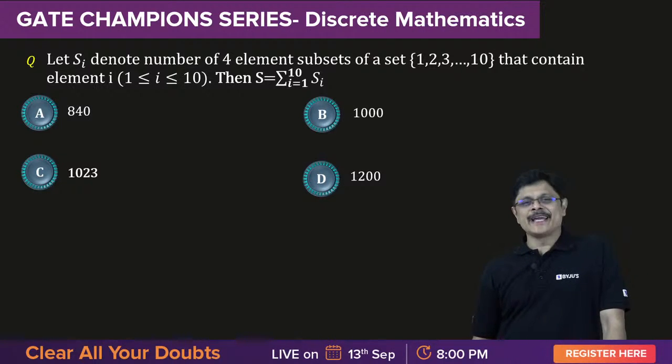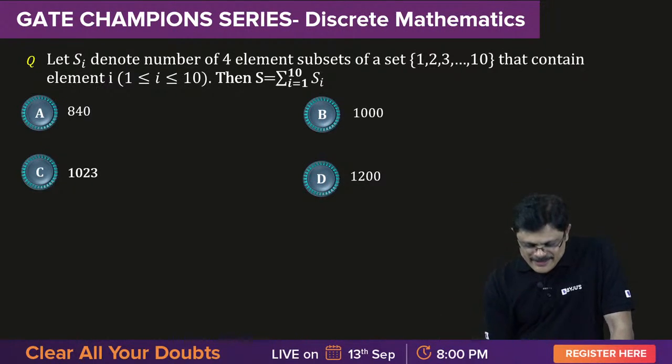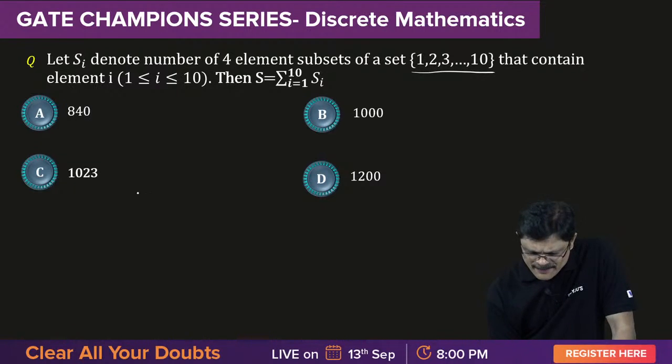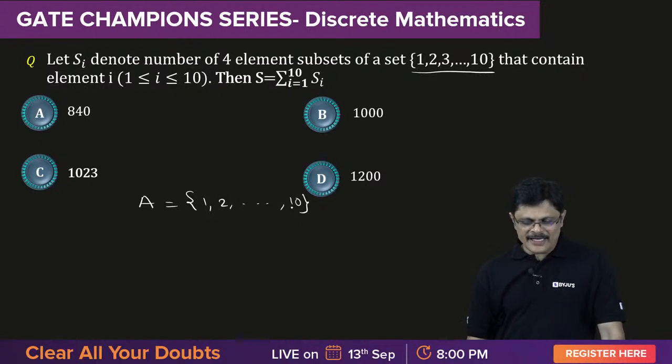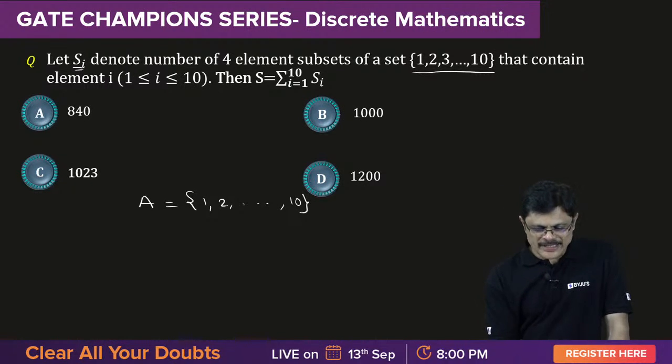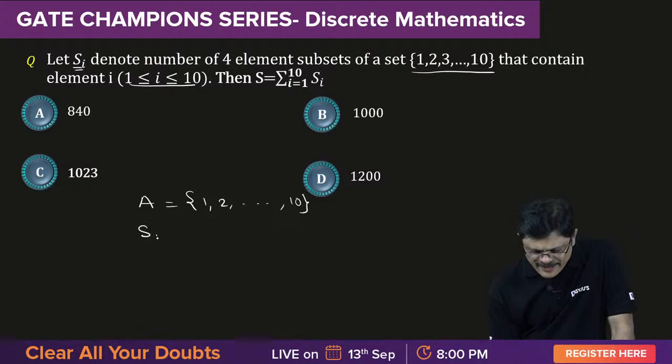Satyam says A. See, my dear friends, there is a set. Let us call it A, whose elements are 1 to 10. Now we are defining 10 sets, S1, S2 and so on, S10. How is S1 defined?